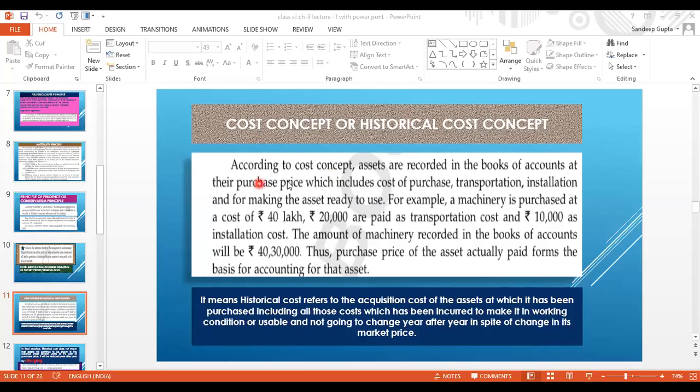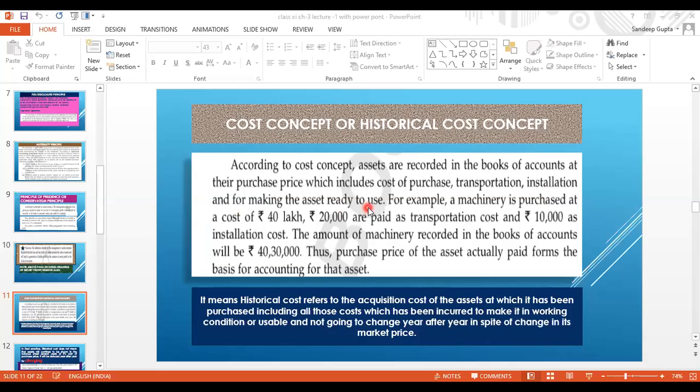According to the cost concept, assets are recorded in the books of account at their purchase price. Now listen, what do you mean by purchase price? It includes cost of purchase, transportation, installation, and making the asset ready to use.